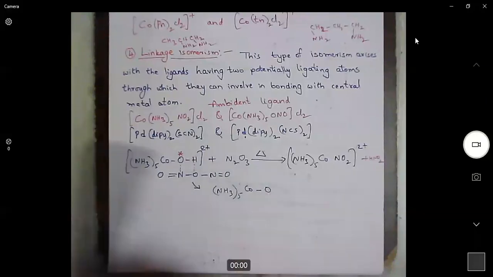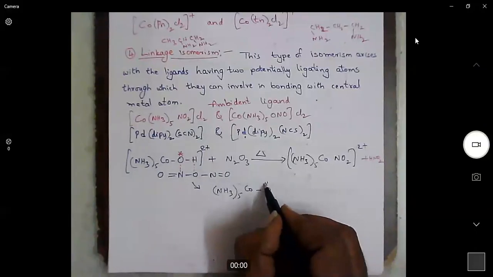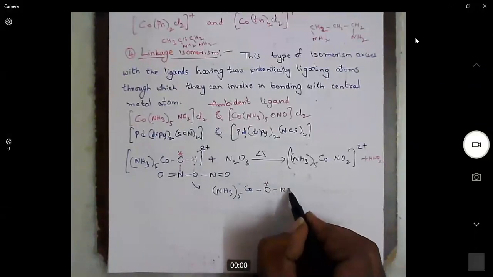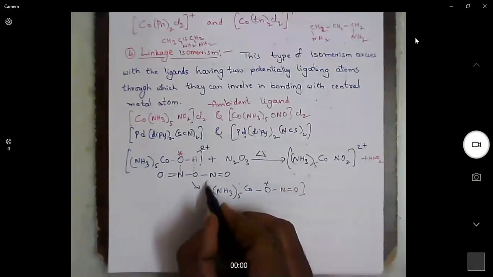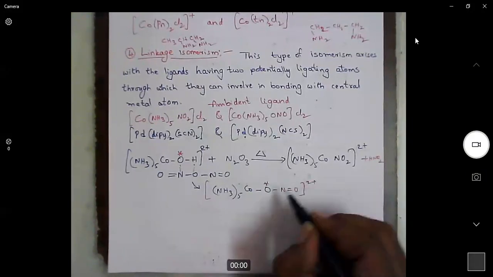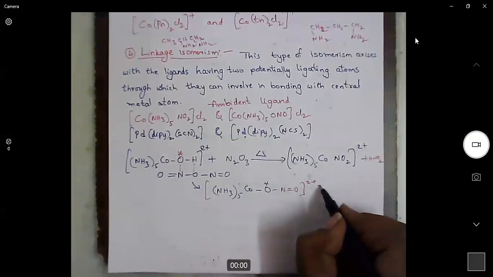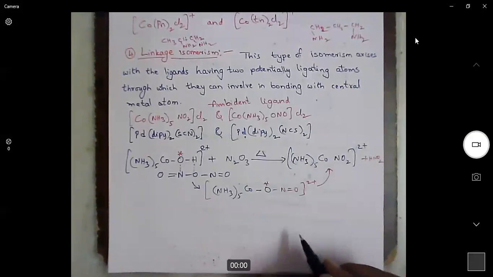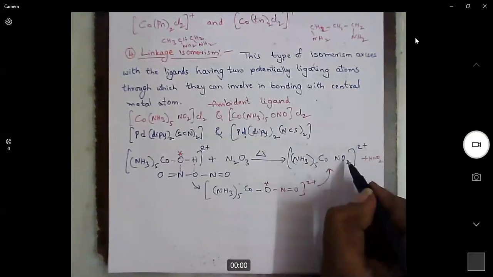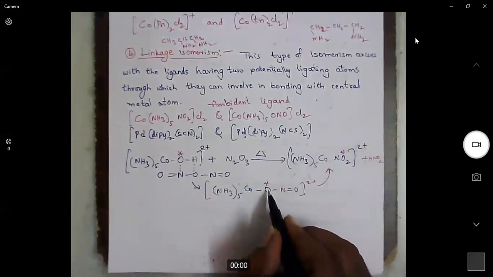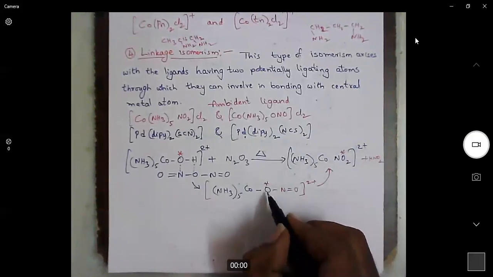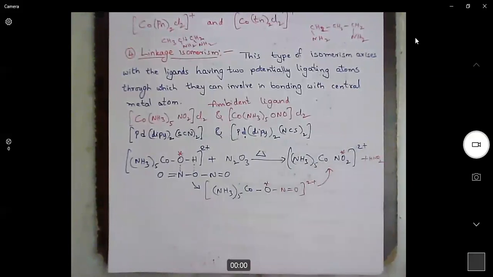This nitrito will be isomerized to NO2. That means out of the two oxygens, one will be the isotopically enriched oxygen.